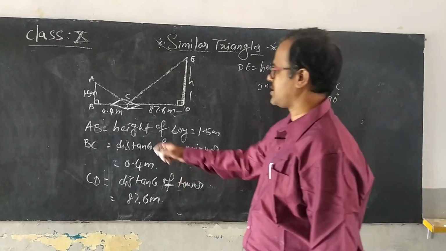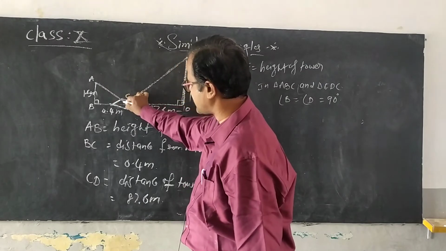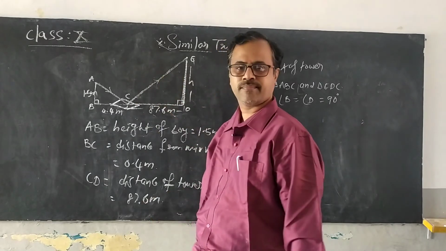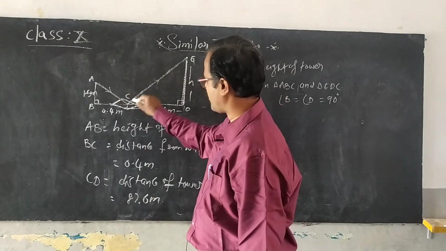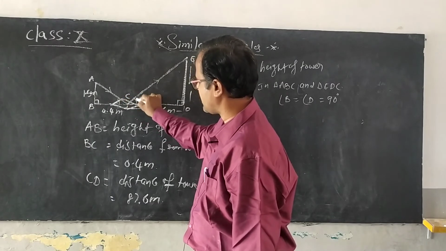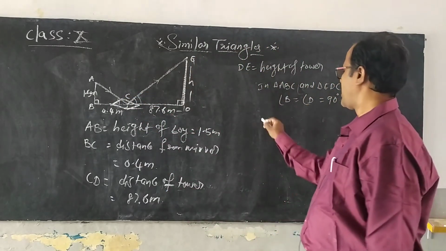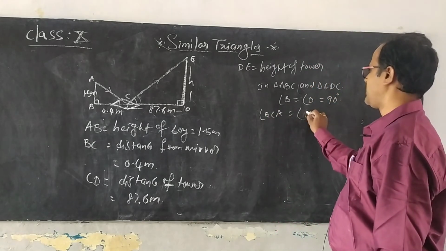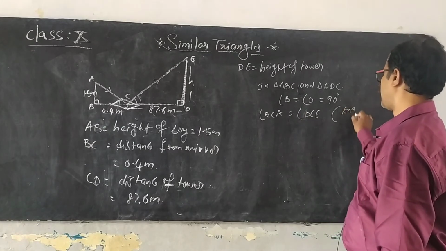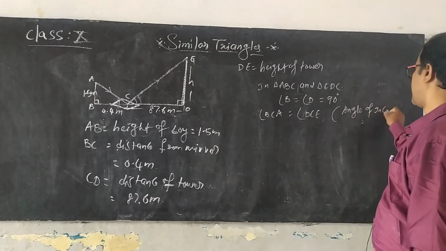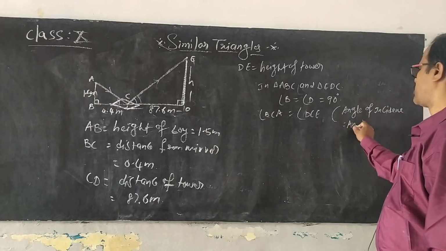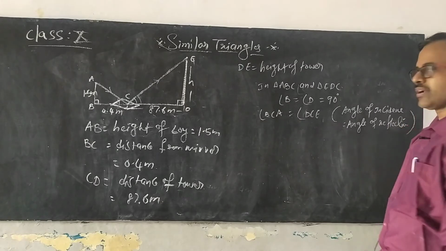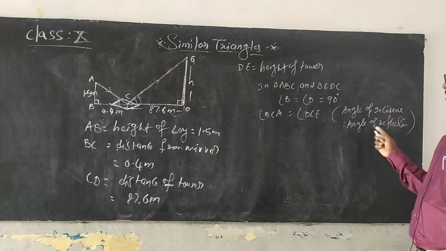Angle of incidence. Your eye is receiving rays. Angle of incidence is always equal to angle of reflection. So angle BCA is equal to angle DCE. This is the rule: angle of incidence is equal to angle of reflection.